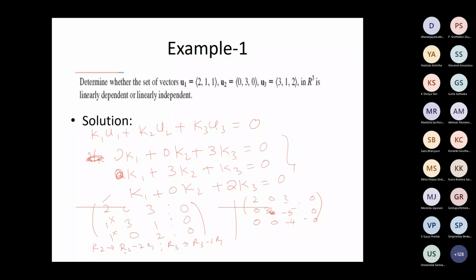Yes, 2 times R3 minus R1. This is all right.